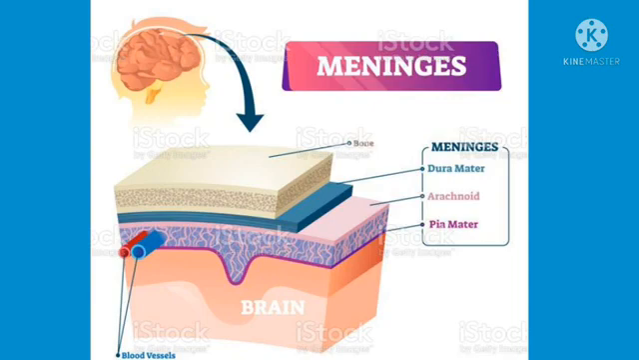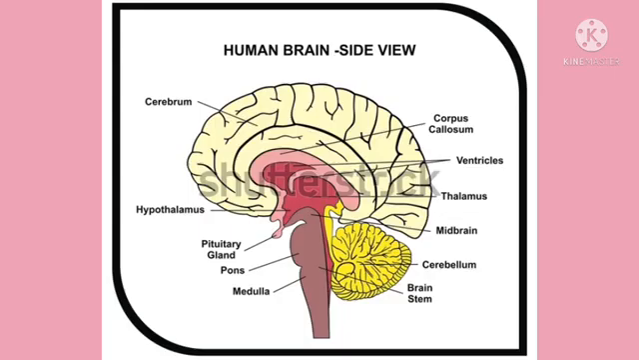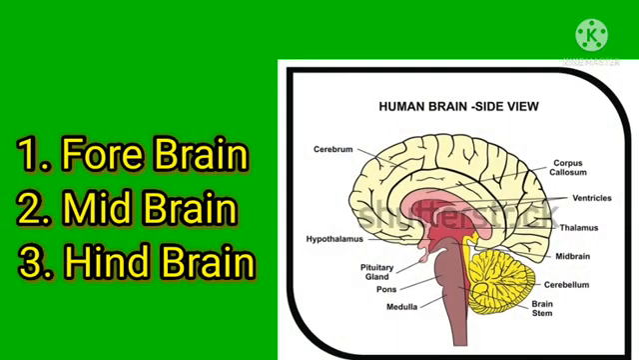Clear children? What are the 3 coverings of brain? Outer dura mater, middle arachnoid membrane, inner pia mater. Clear? I hope you all understood. A human brain is formed of three main parts. They are forebrain, midbrain and hindbrain. What are they? Forebrain, midbrain and hindbrain.